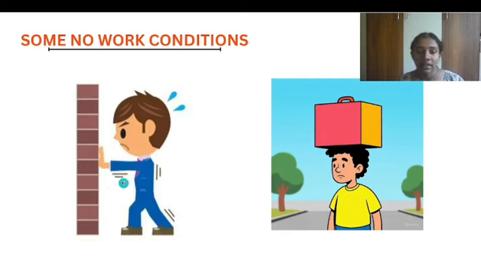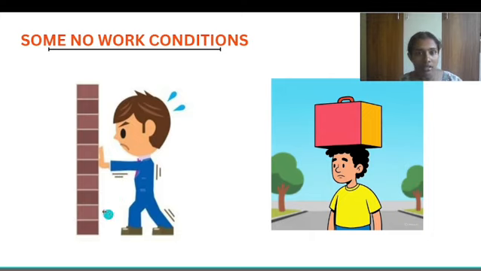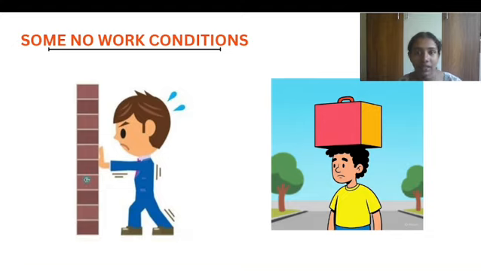That's why the second condition is violated. So this can be termed as a no work condition, because even if we apply force, the wall won't have any displacement. As one of the conditions of work is violated, this can't be termed as work scientifically, even if he is making an effort.